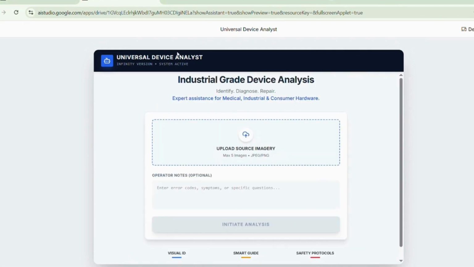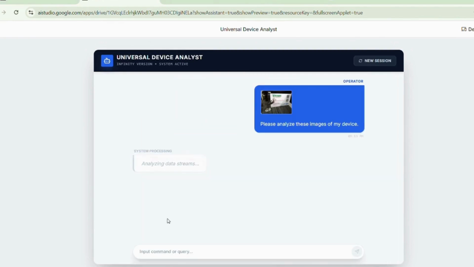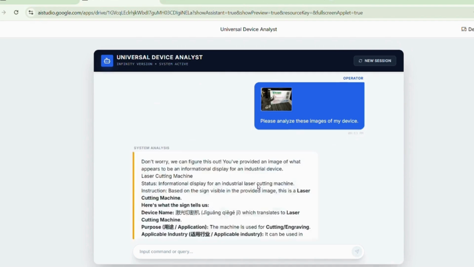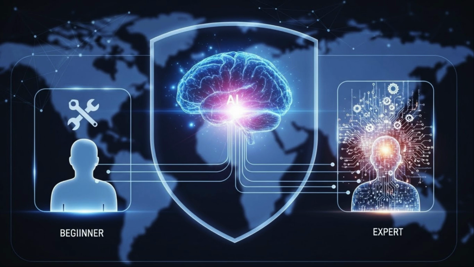In a world where AI can make dangerous mistakes, we built a zero-risk policy. It intelligently distinguishes between a safe, simple fix and a life-threatening hazard. It acts as a rigid safety firewall, ensuring that convenience never comes at the cost of human safety.